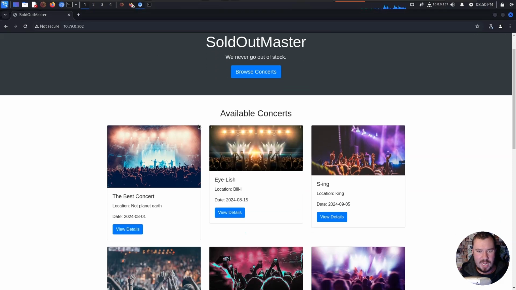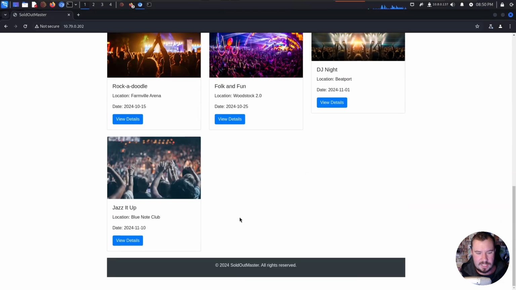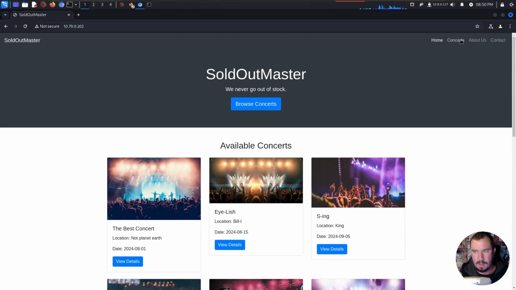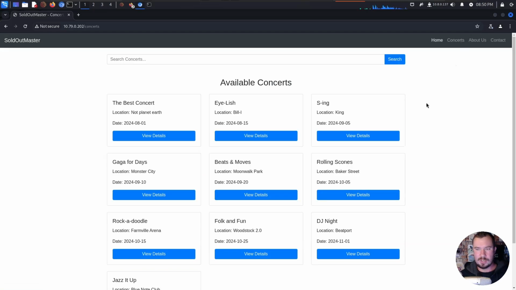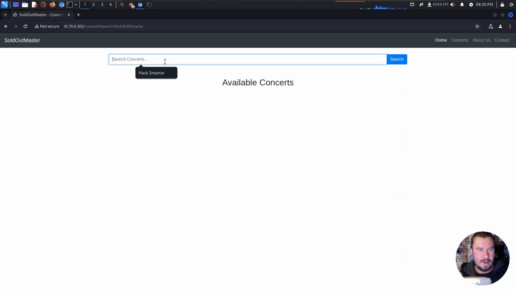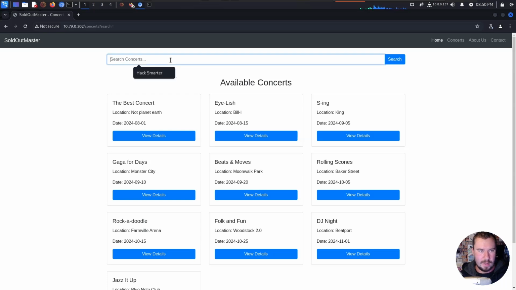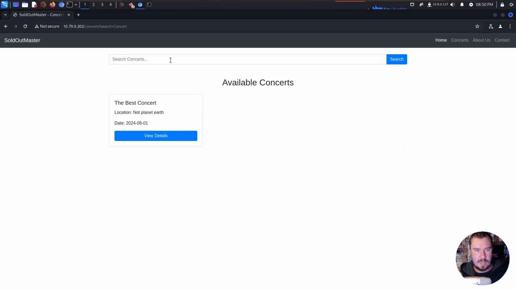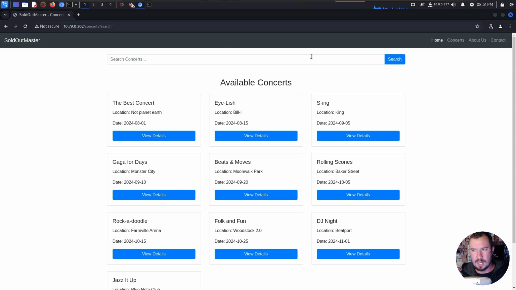So let's see what functionality we have. We have view details on a bunch of concerts. We have concerts up here, about us, and contact. So we can look at a few of these. If we go to concerts, we're able to search concerts. So we can say Hack Smarter, to see if there are Hack Smarter concerts going on, and there isn't, right? We could say concert, and we're able to see there is at least one concert there.